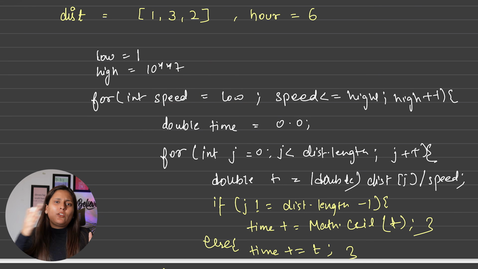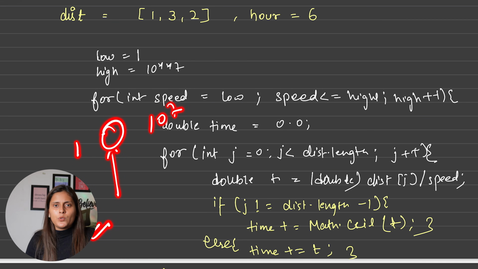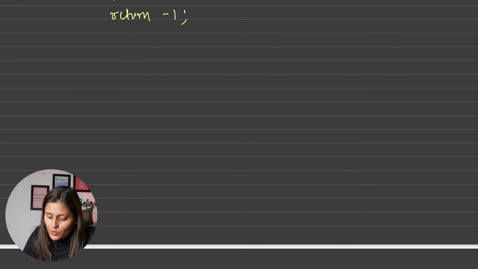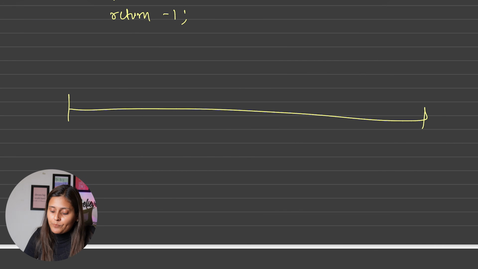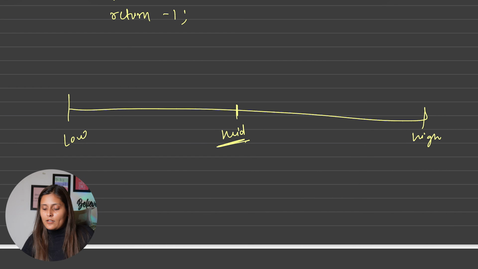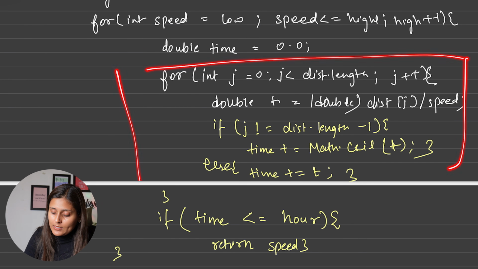So why check it consecutively? When we have the binary search approach, from 1 to 10 power 7, take any mid value. With that mid value, check if it is possible or not. Suppose there is a number line, and this is the lower limit and this is the higher limit. Now we send that mid into a function, which is why I told you to write this part in a function.